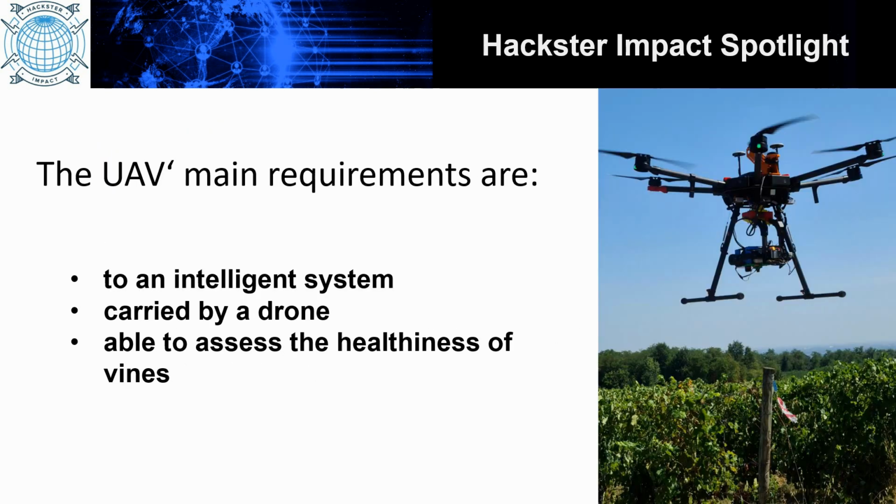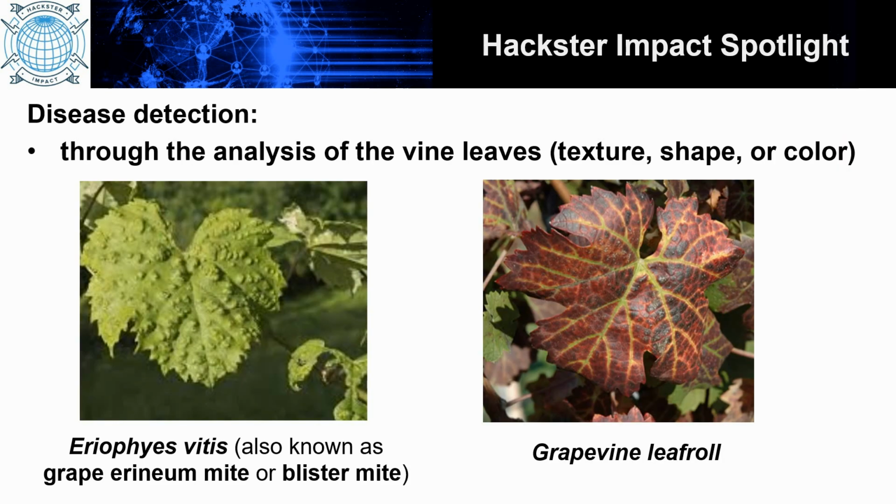In this project, I developed an intelligent system to assess healthiness of vines based on the characteristics resulting from the analysis of the vine leaves, such as texture, shape or color. The intelligent system presented here is able to detect 2 different diseases. The first one is blister mite, which is generated by a mite species infecting grape leaves. This disease is also a vector for other viruses that affect vines.